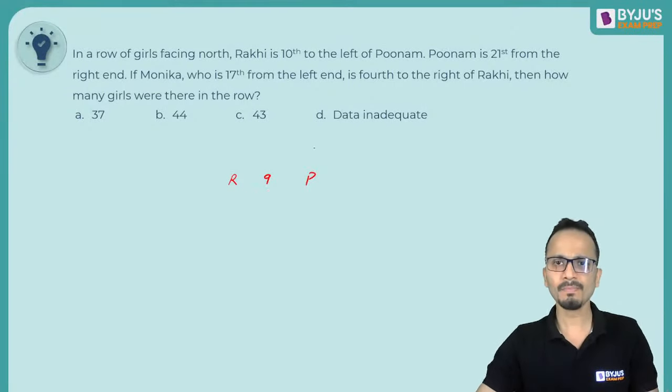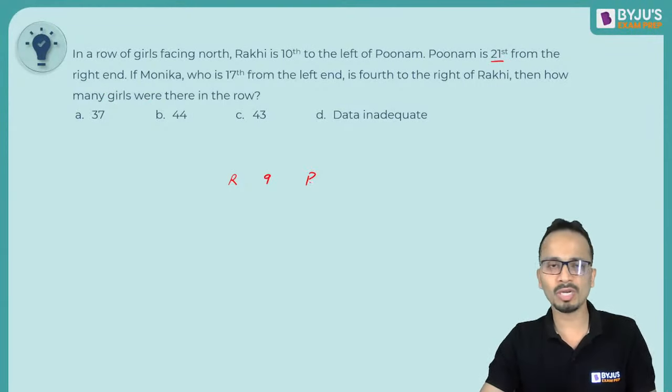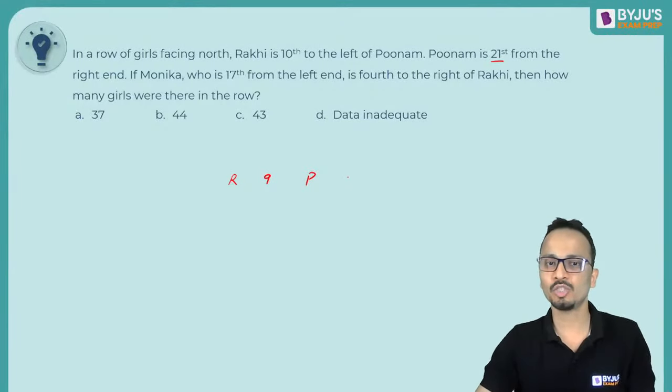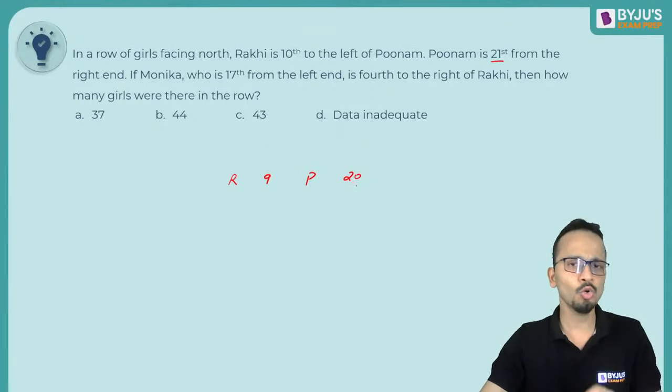All right. Now further the question says that Poonam is 21st from the right end. So the position of Poonam is 21st from the right end. I can say that there will be 20 more girls sitting to the right of Poonam.